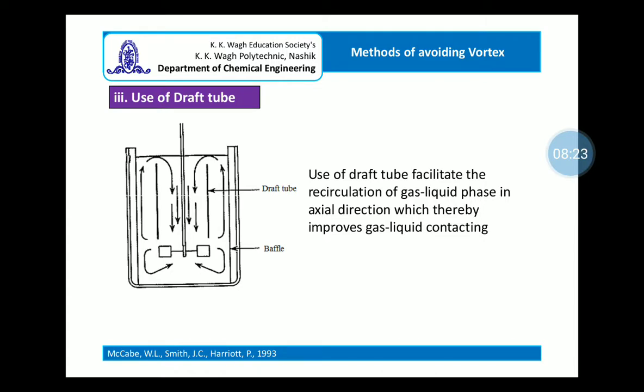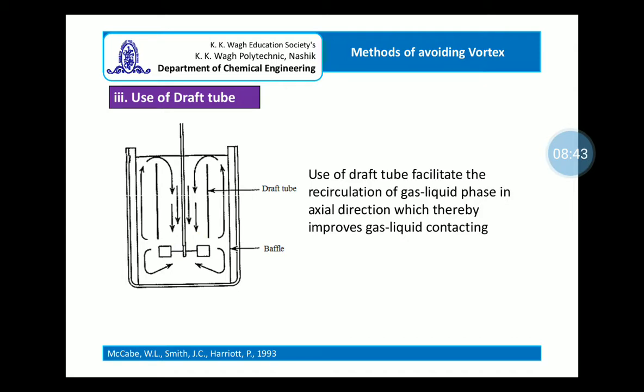As the recirculatory currents in axial directions are created, it avoids the vortex formation.